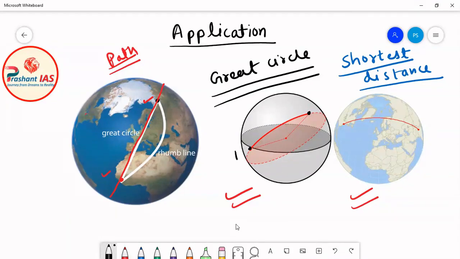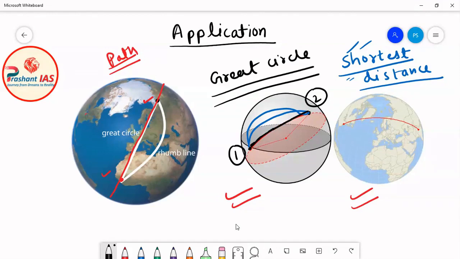and if a person wants to go from place number 1 to place number 2, then definitely he can take any path. He can take infinitely many paths. Okay, so there are many paths, but the thing is which is the shortest path, in which path the person has to travel the shortest distance. So you can clearly see here that this path, the path which is along the great circle.